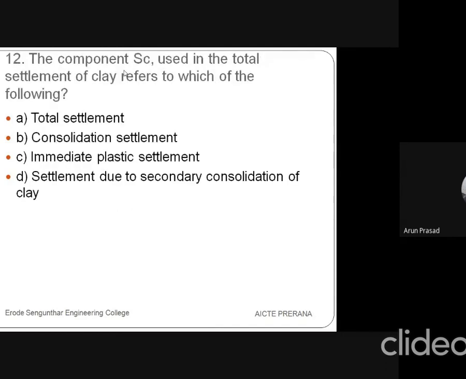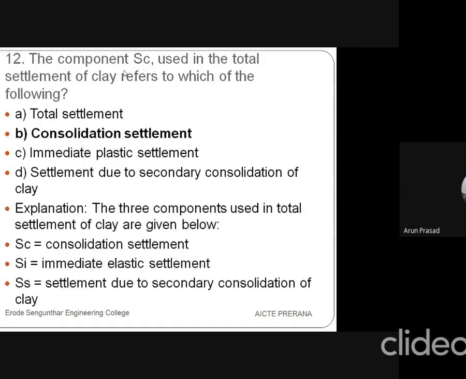Then the component SC, consolidation settlement, used in the total settlement of the clay, refers to which of the following? So the first option is total settlement, second one is consolidation settlement, third one is immediate plastic settlement, and fourth one is settlement due to secondary consolidation of the clay. So the answer is consolidation settlement. So the three components used in the total settlement of the clay are SC, SI, and then SS. Okay.